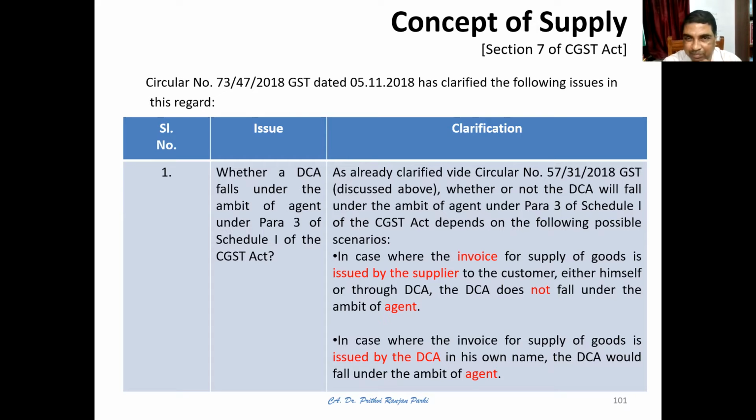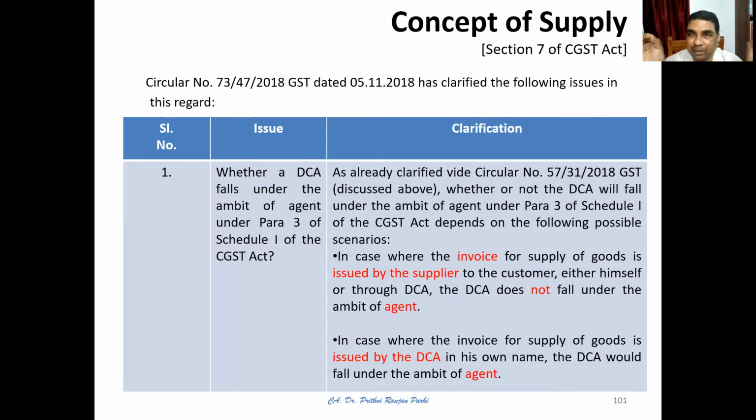Who is raising the invoice? This Circular 57/31/2018 discusses whether a DCA will fall under the ambit of an agent or not. The final conclusion is that where the invoice for supply of goods is issued by the supplier to the customer, either by himself or through a DCA, who is issuing the invoice?